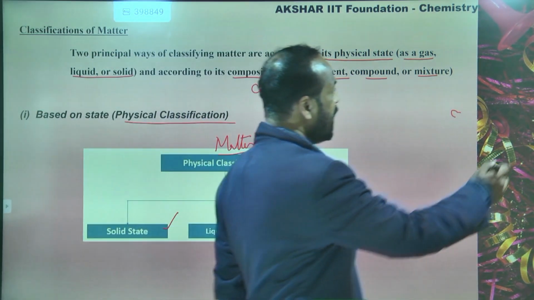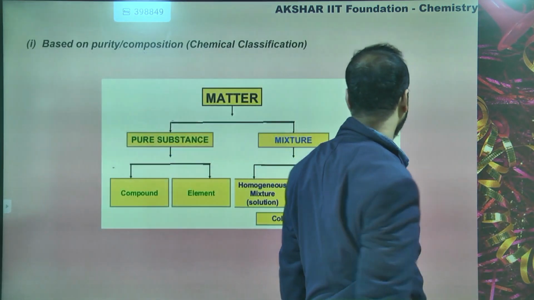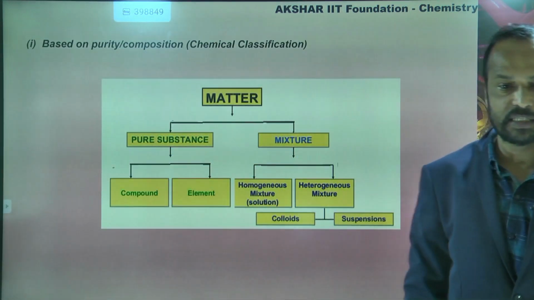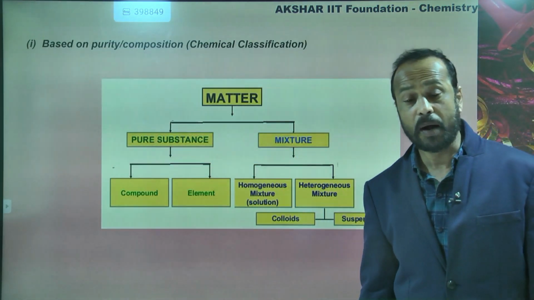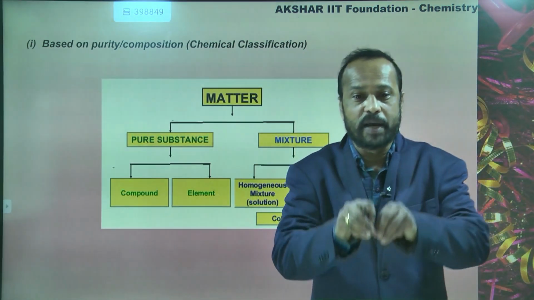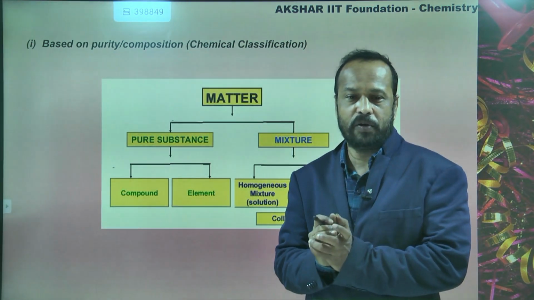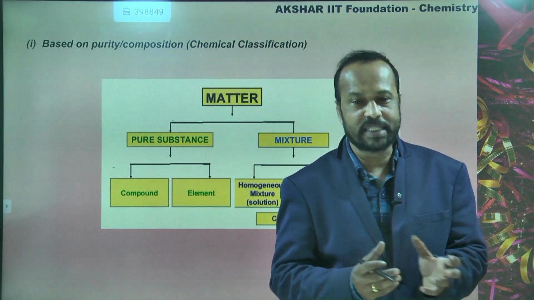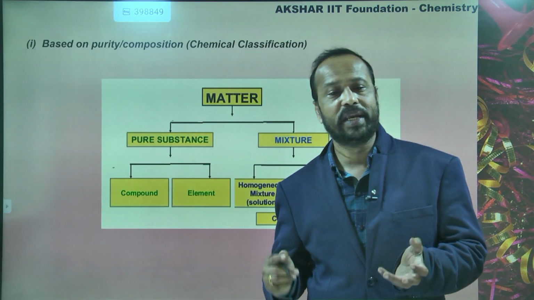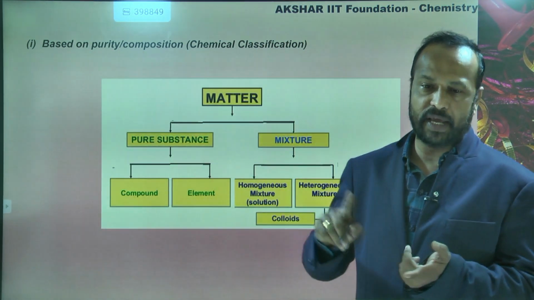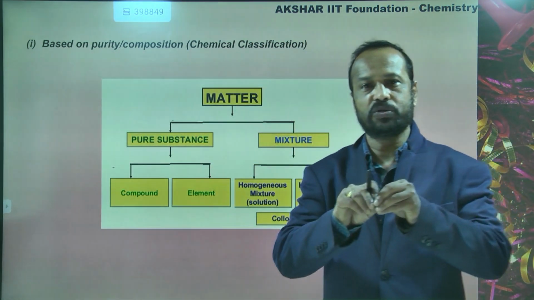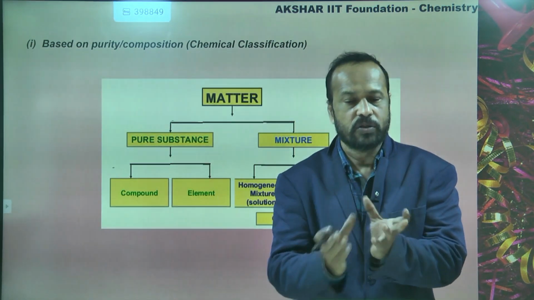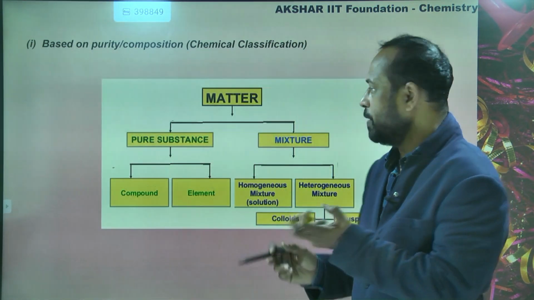But before that, we go to the next type of classification, that is based on the composition. Composition means what? How the matter is made up of. For example, if you want to make a coffee, what are the things required? We need milk, we need sugar, we need coffee powder. All this we mix together so that we get the coffee. The composition of coffee is what?